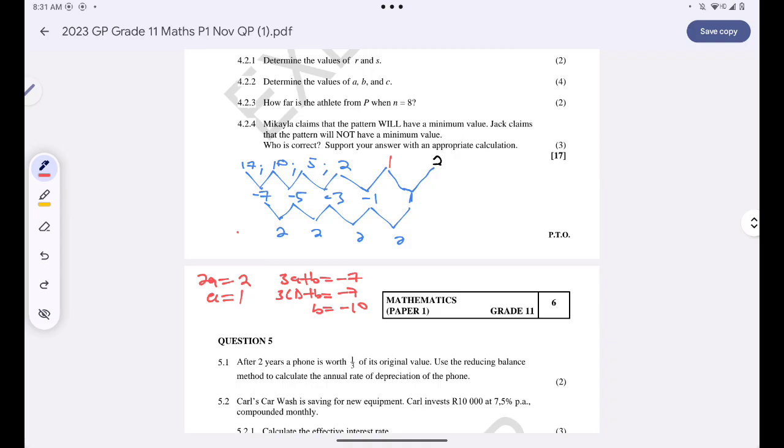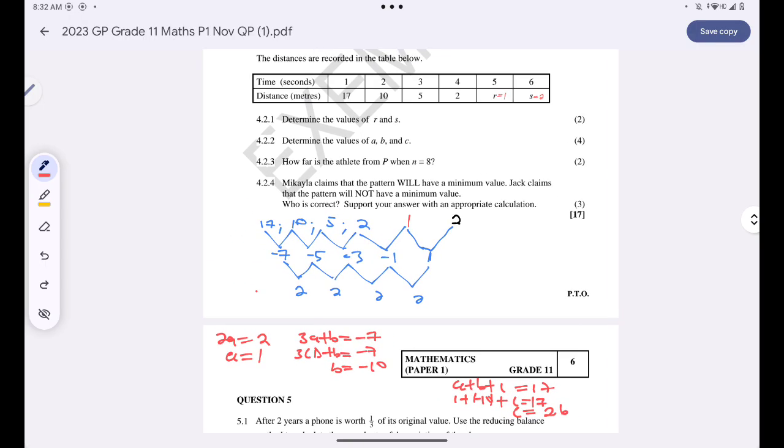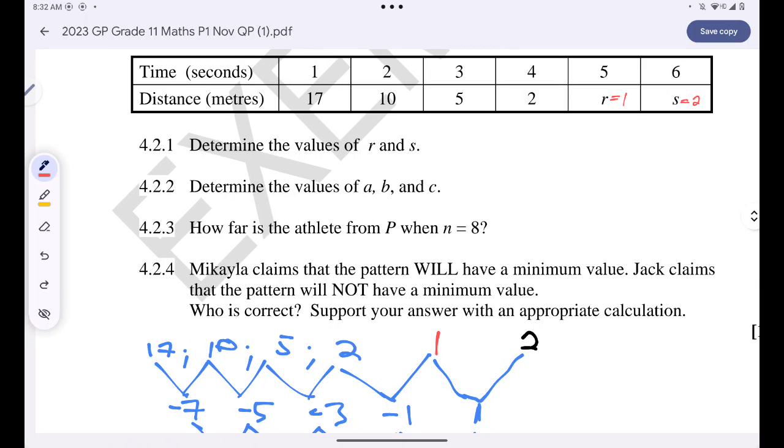And then for me to find C, I know that A plus B plus C is equal to 17. 1 plus negative 10 plus C is equal to 17. So I'll simply have negative 9 on the left hand side plus C is equal to 17. Then C will be equal to 17 plus 9. That's 26, right? So A is 1, B is negative 10, and then C is 26.